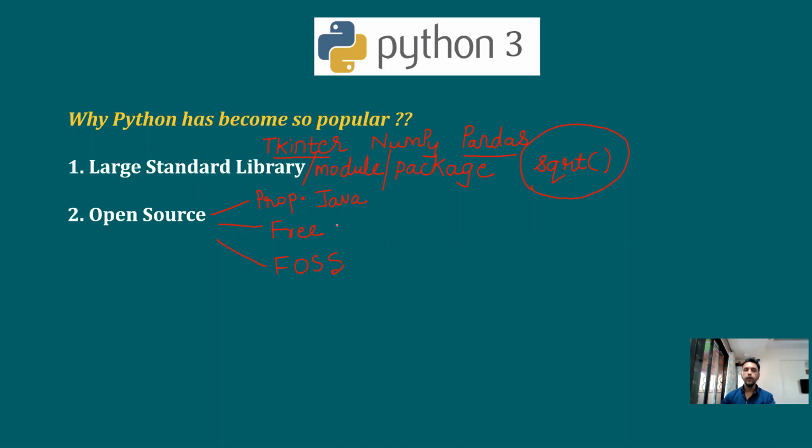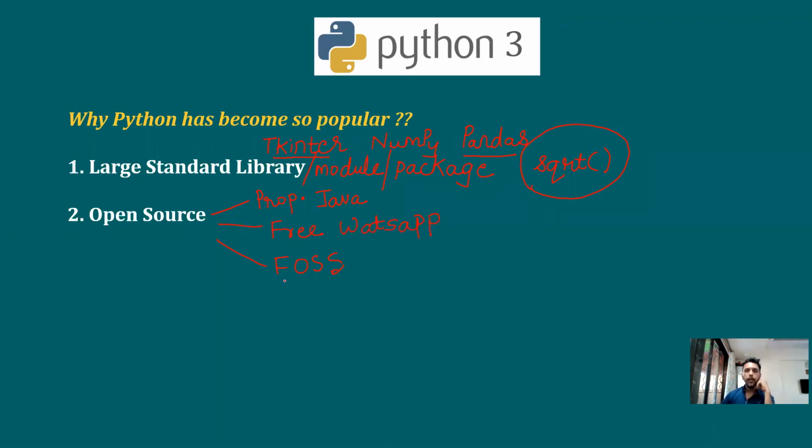Then we have free softwares, which are free to use, for which you don't need to pay anything. One example of a free software is WhatsApp. You don't need to pay anything to use WhatsApp. Of course, let's leave the debate of privacy aside, but otherwise WhatsApp is free to use.